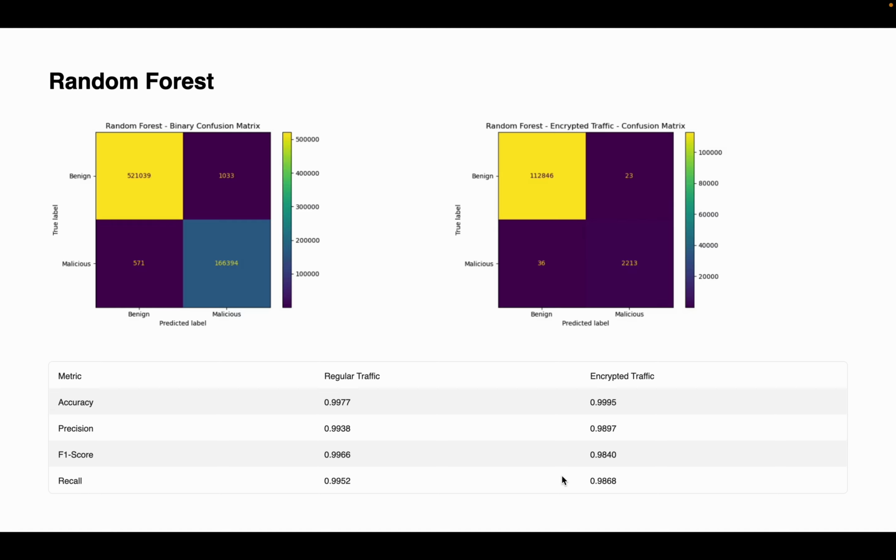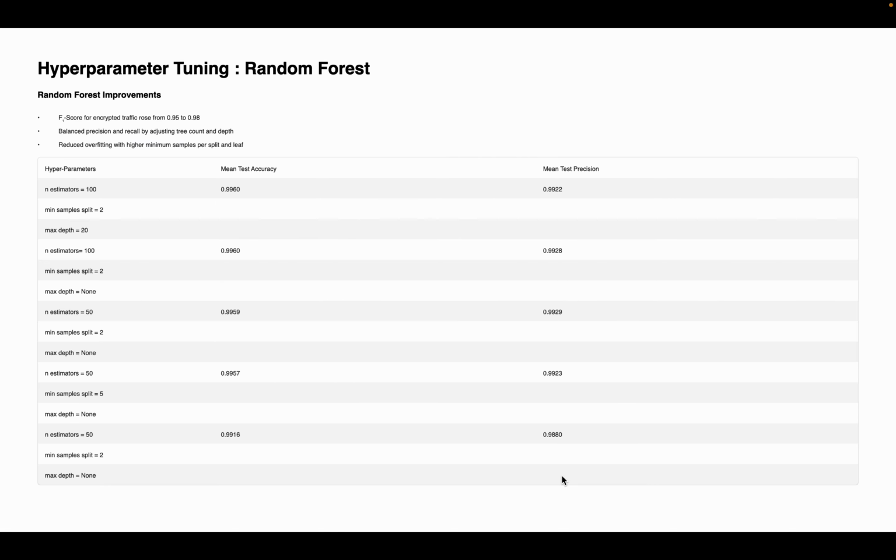It has shown nearly perfect accuracy of 99.77% for regular traffic, and it went up to 99.95% for the encrypted traffic. The F1 score for encrypted data also improved after tuning. Moving on to the next slide, we have performed hyperparameter tuning in order to achieve better metrics.